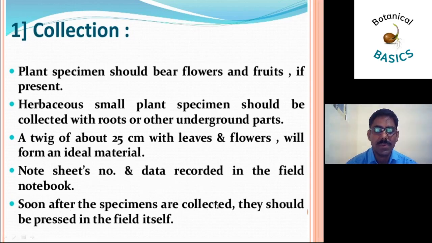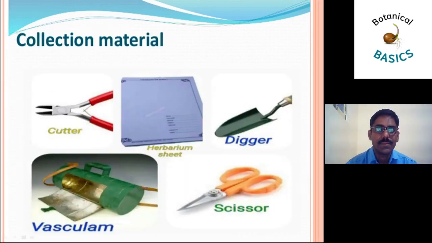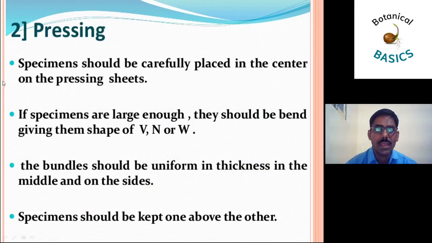Once the specimens are collected, they should be placed in the press in the field itself. Collection material: secateurs, herbarium sheet, tiger, vasculum and secateurs. Next, the second point is pressing.